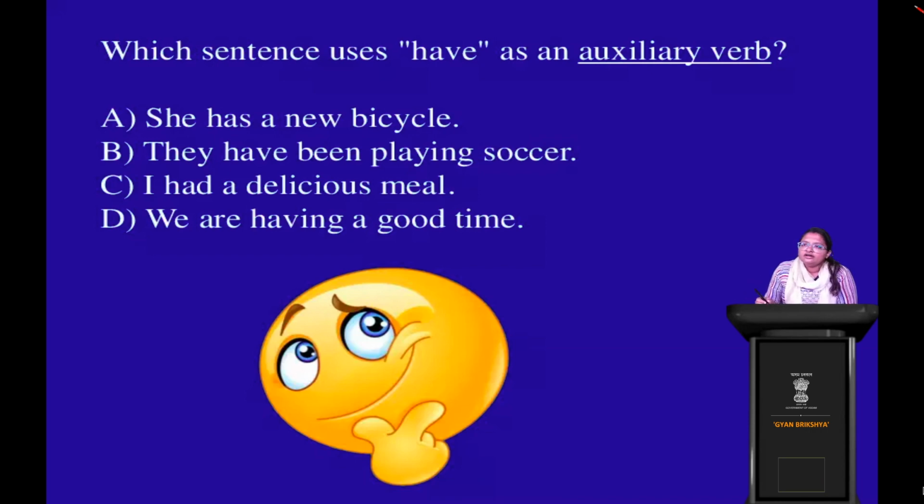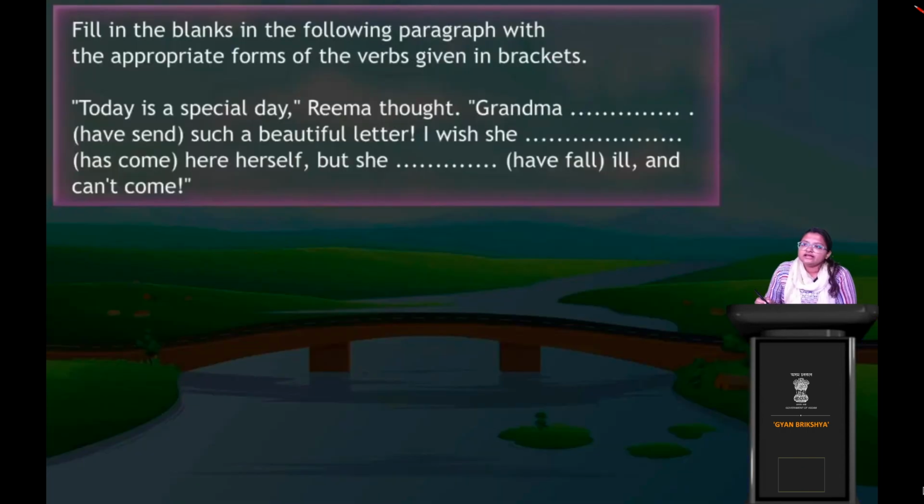Okay. Now let's solve this exercise. Fill in the blank in the following paragraph with the appropriate forms of the verbs given in brackets. So we have a paragraph in front of us. আমাদের সামনে একটা প্যারাগ্রাফ আছে। সেই প্যারাগ্রাফটা সলভ করতে হবে কিভাবে? With using the appropriate forms of the verbs in the blanks, right? Okay, now let's start. Today is a special day, Rima thought. Grandma dash such a beautiful letter. So have sent, how are you going to change have sent?